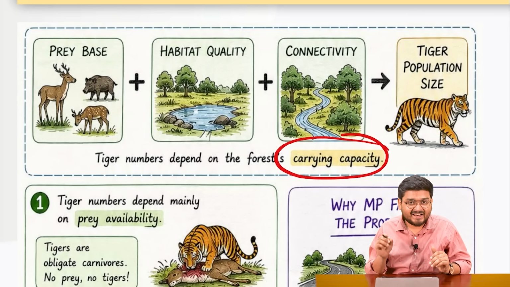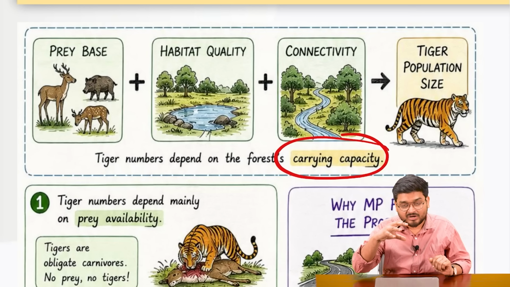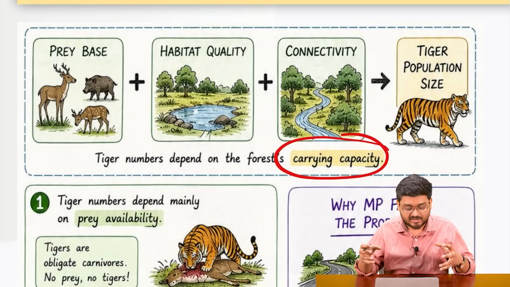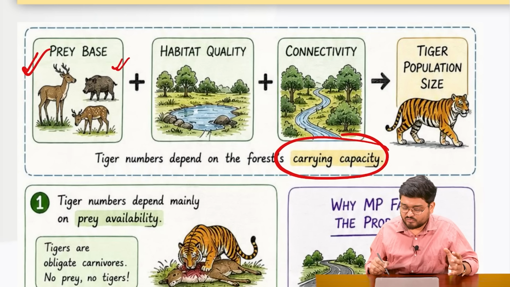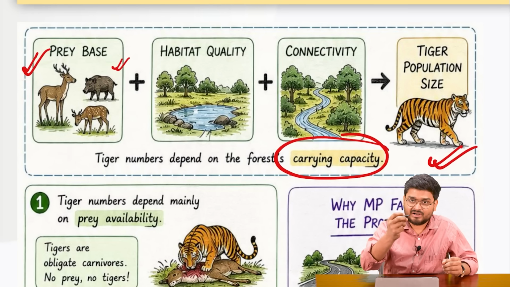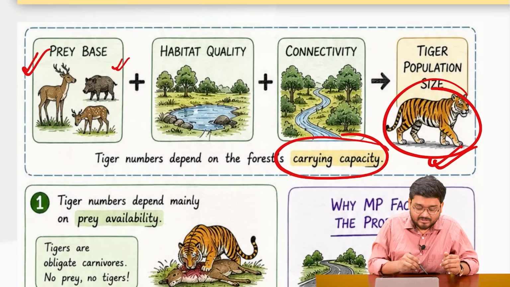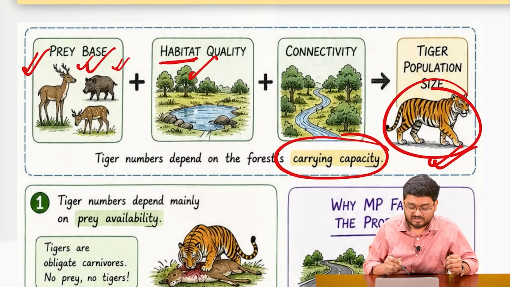So to understand the carrying capacity concept, firstly imagine all of the Madhya Pradesh tiger reserves, national parks, and the forested areas in which tigers live as our sample area. In that area, there would definitely be some prey like deer and various other wild animals which the tiger would hunt for their life. Also, the tigers not only need the prey base, they also need habitat quality. They need good trees, unpolluted rivers and ponds.